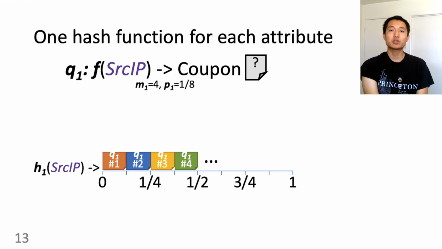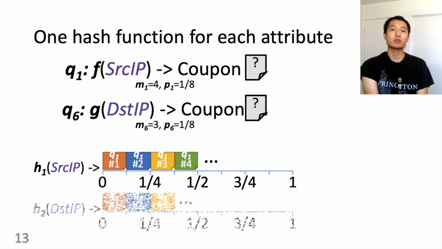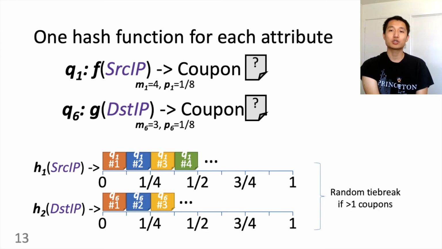Meanwhile, for queries with different attributes, we just define different random hash functions, one for each attribute. Given our global constraint on 1 coupon per packet on average, we will never run out of the 0-1 range for any hash function, and it's very unlikely we get much more than 1 coupon. In those cases, we just do a random tie breaking to produce exactly 1 coupon.